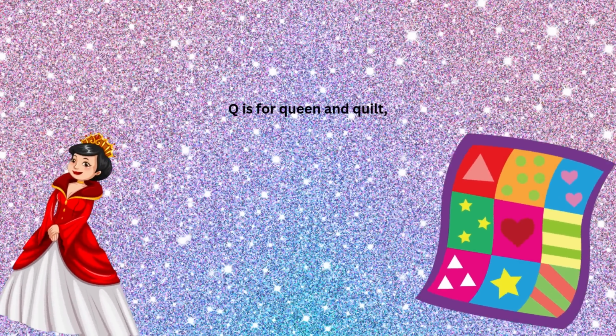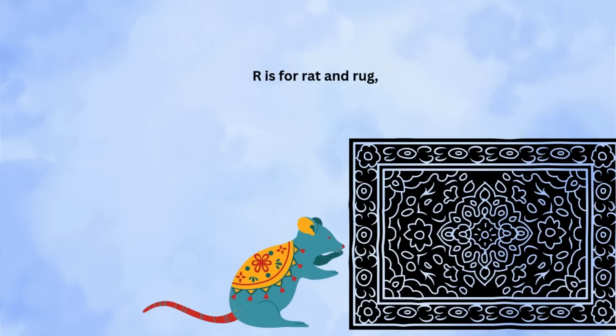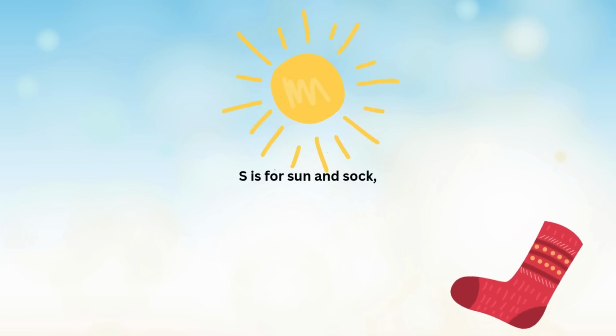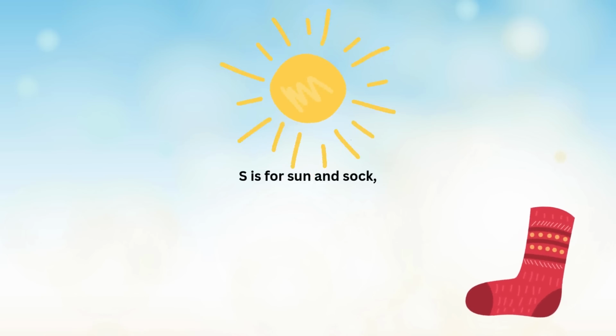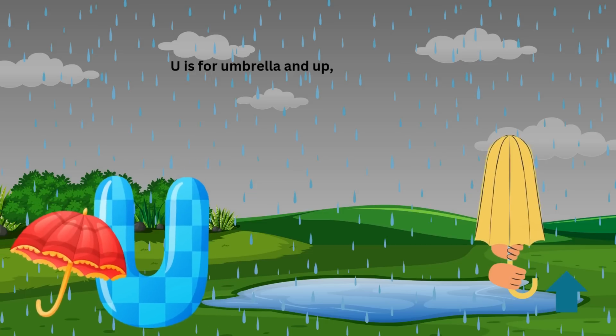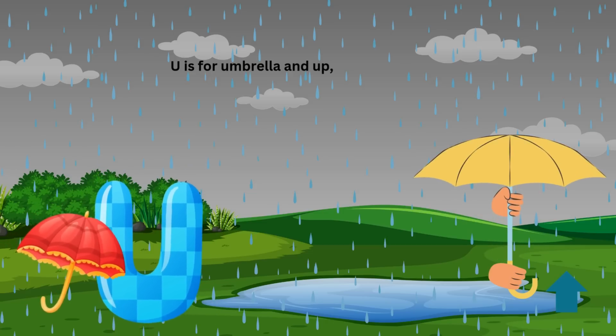Q is for queen and quilt. R is for rat and rug. S is for sun and sock. T is for top and top. U is for umbrella and up.